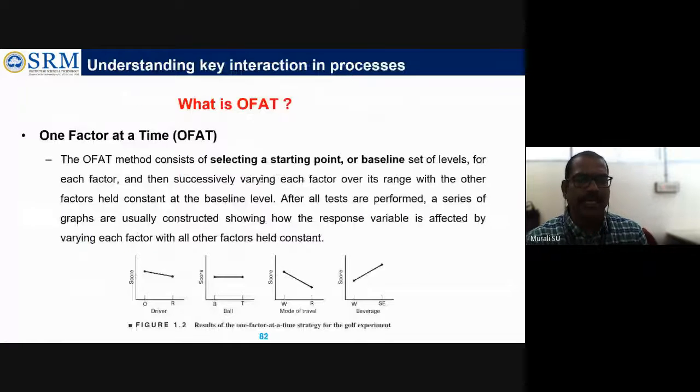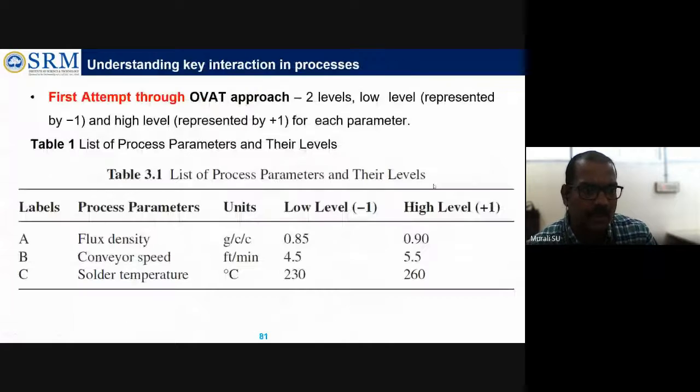Basically, just to recall, I have given it here. The method consists of selecting a start point or baseline set of levels. So we have to start with the basic level of experimentation. For example, in this one, the basic level will be the low level. In each process parameter, the low level will be the basic level. Then we will move to the next level. That is the basic thing.